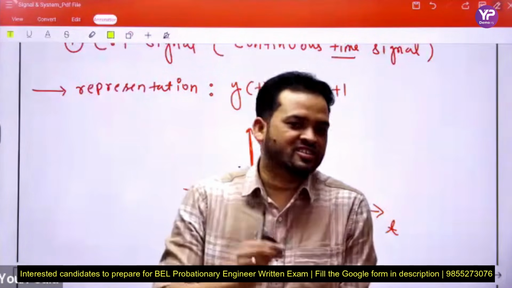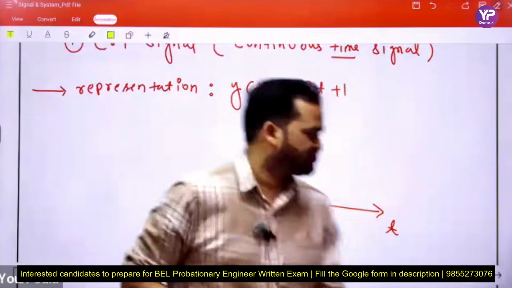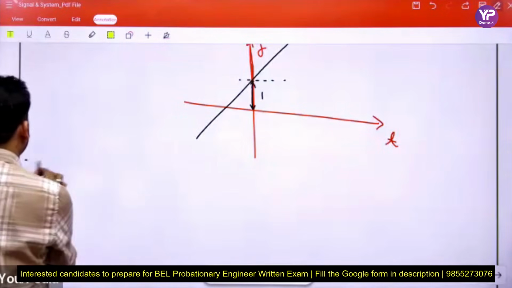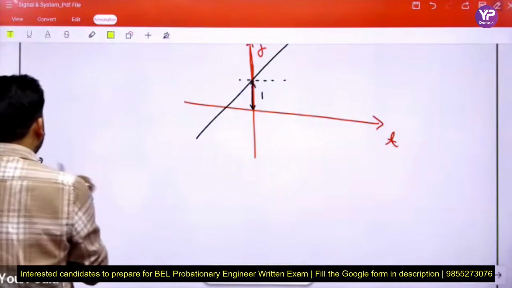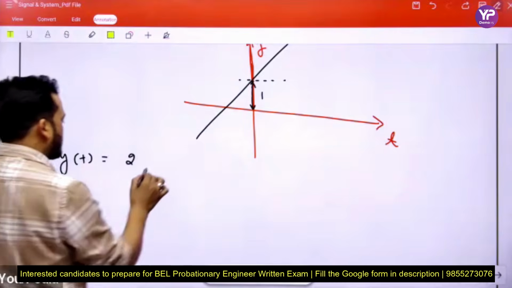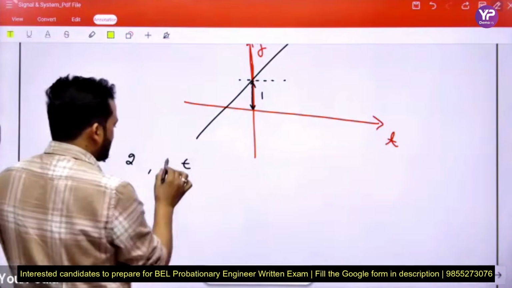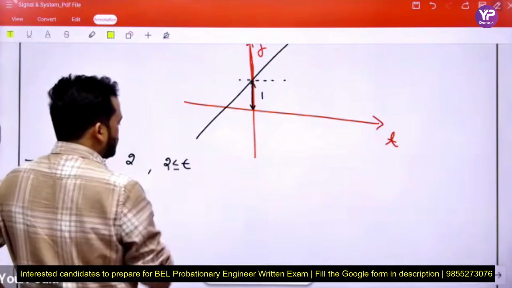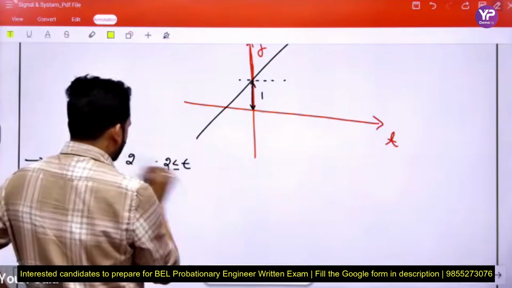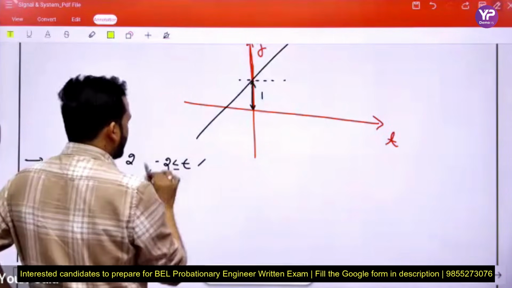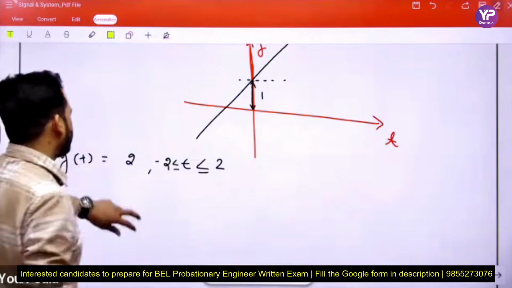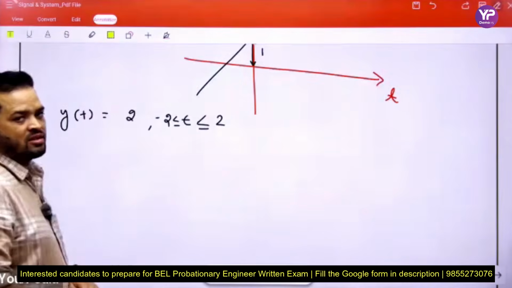See, we consider another example so that your concept will be clear. This is one example of representation. Next, another example: y(t) = 2 when time is greater than or equal to minus 2 and less than or equal to 2. Okay beta, and this is the constant value of the signal.